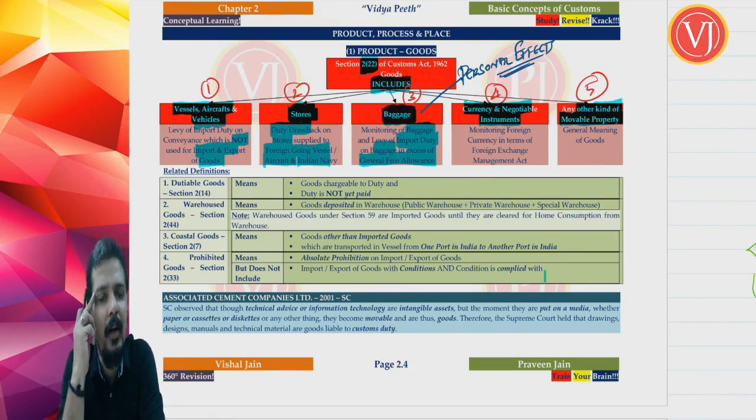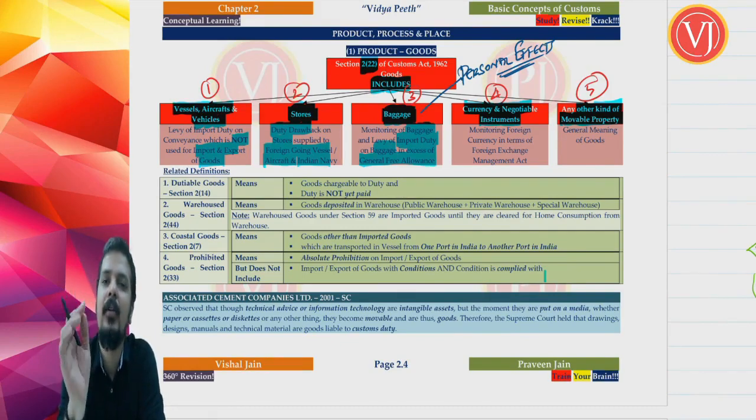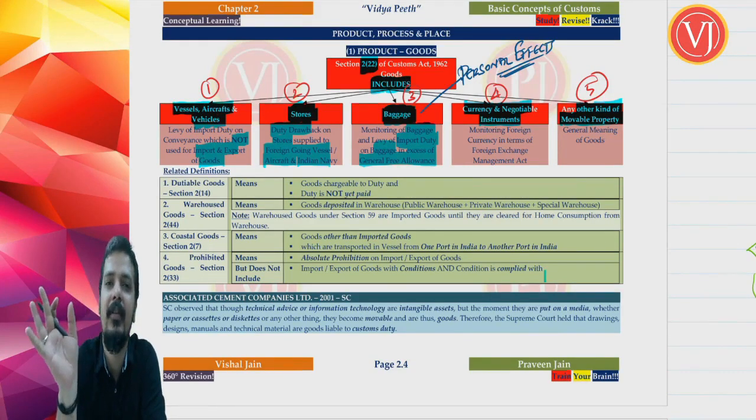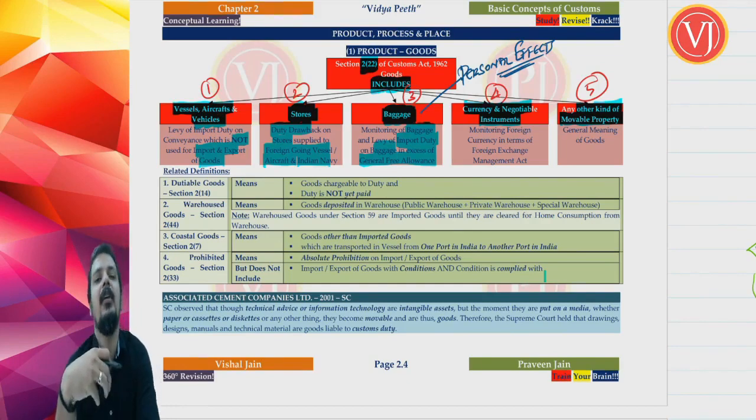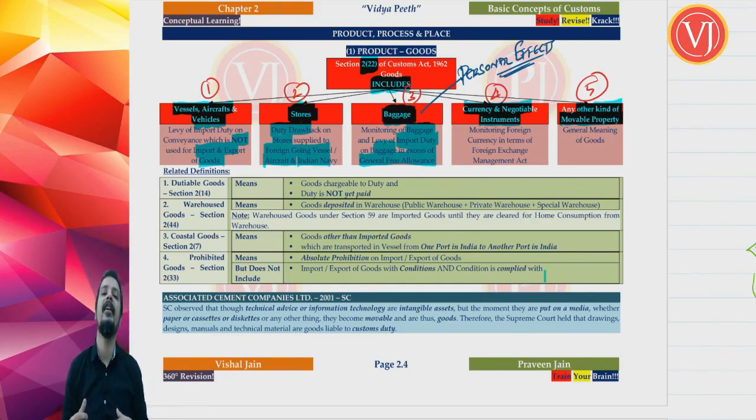The normal general free allowance given for baggage is 50,000. So if you are bringing goods, new items from outside India, from Russia, New Zealand or Australia where you have made a visit recently, you are coming back to India, and if your baggage value is exceeding GFA, general free allowance, import duty is even there on your baggage.